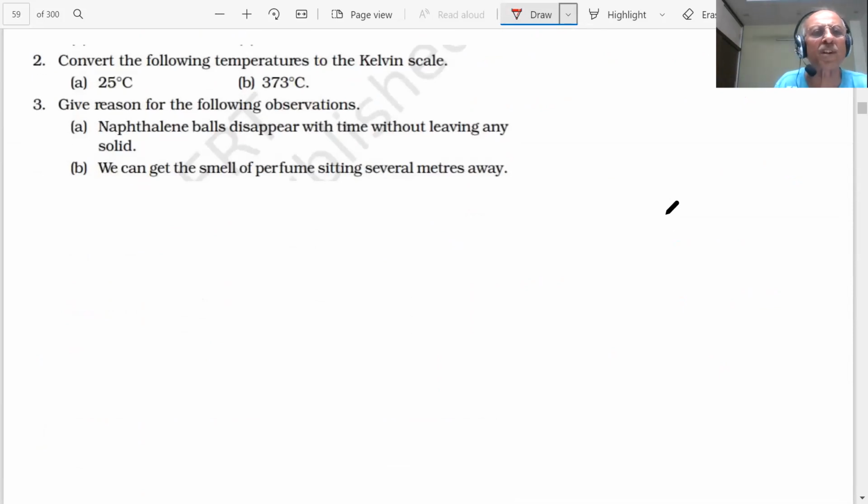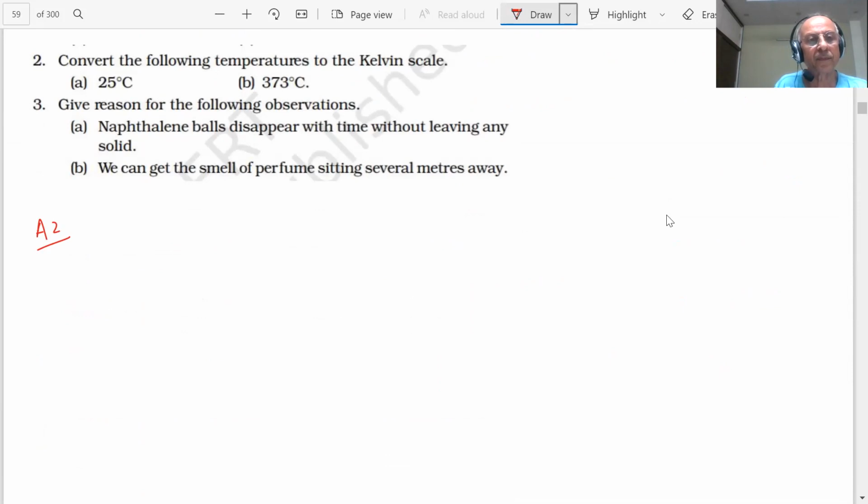We are coming to question number 2. Convert the following temperatures to the Kelvin scale. You have 1 to 2 minutes to answer every question, students. Sir, we will use the same formula. Yes, there is only one formula I have given you. I have not given you any other formula. There is no other formula to convert between Kelvin and Celsius scale.